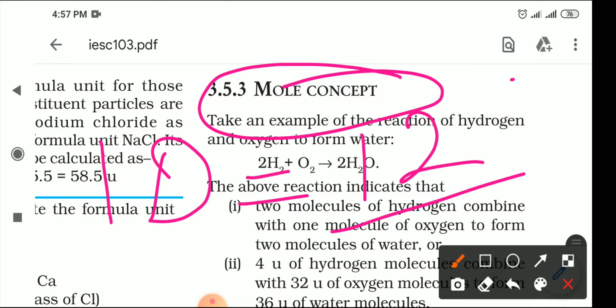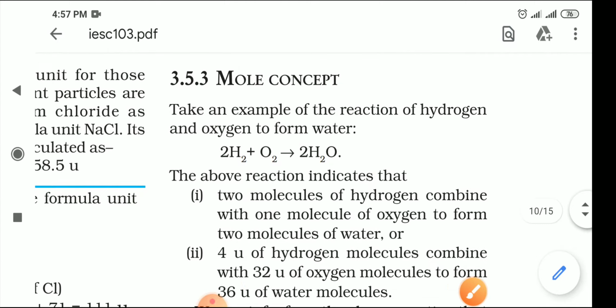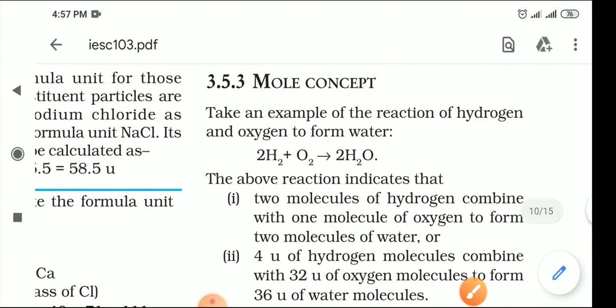So the question is, what should be the term we use to measure a chemical compound? It is the mole. Mole is like a dozen. When we talk about 12 numbers, we call that a dozen.